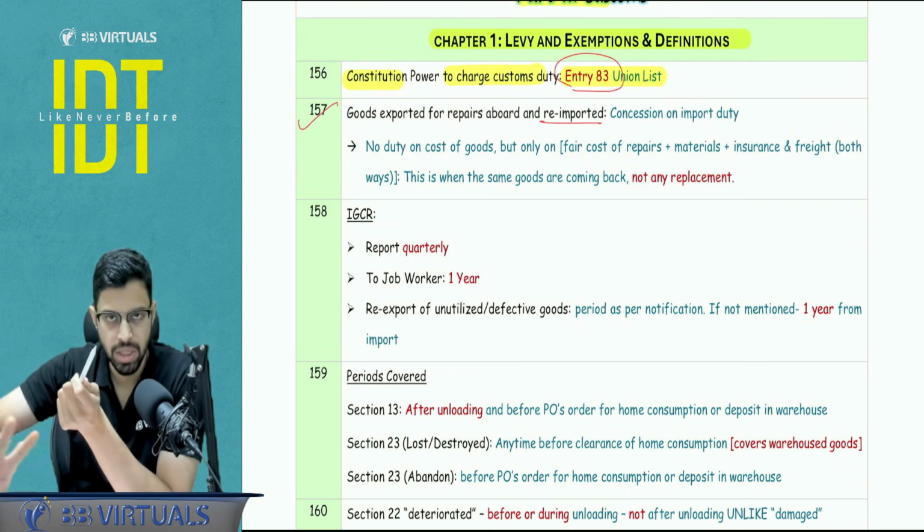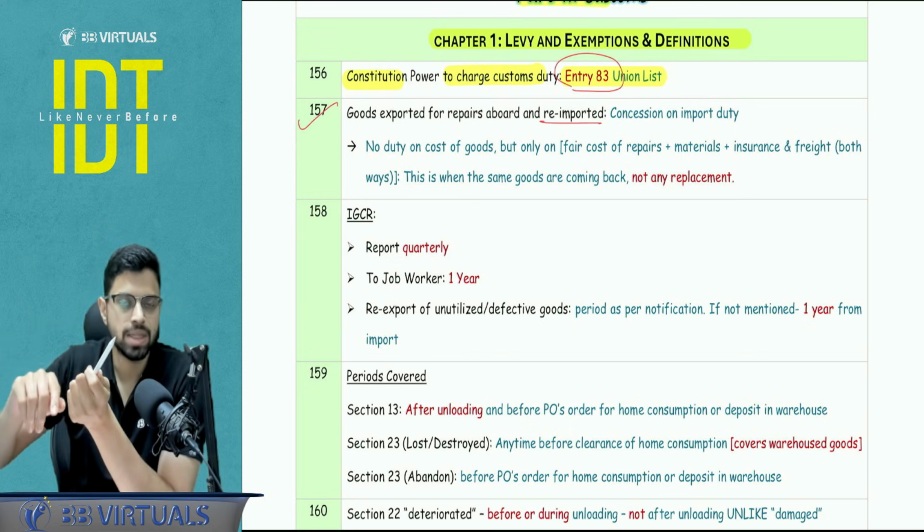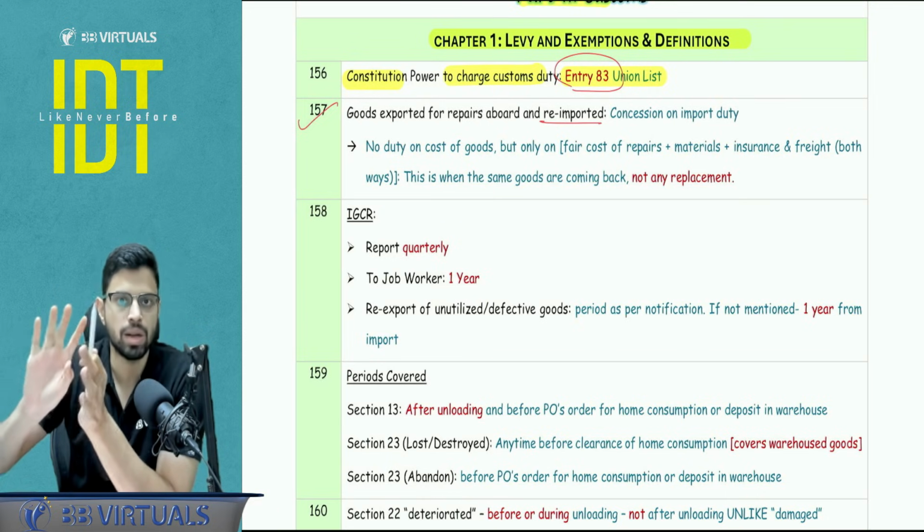On that the import duty is charged, but that concession is applicable only when that machine is coming back. In one of the questions they had mentioned that a replacement machine is being sent. So in that case there is no concession, you have to apply the duty on the complete cost of the machine.